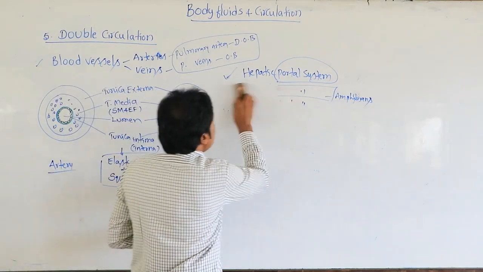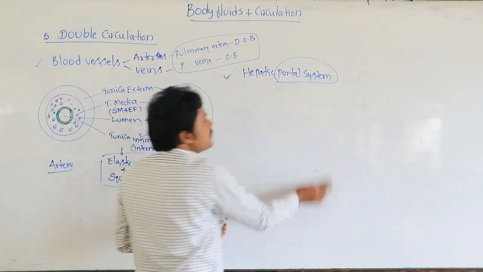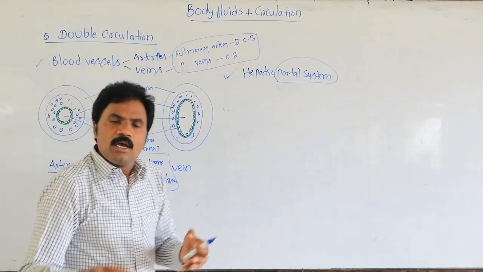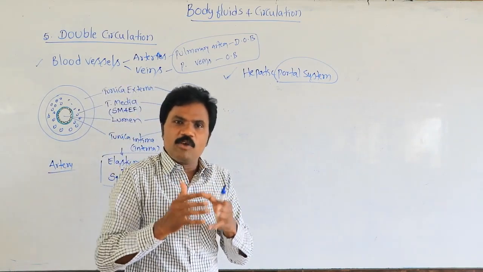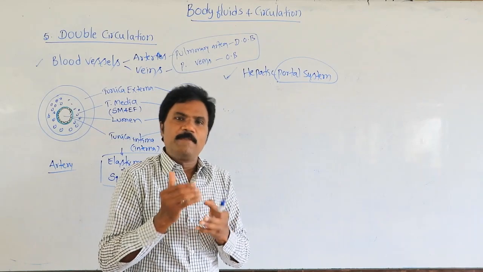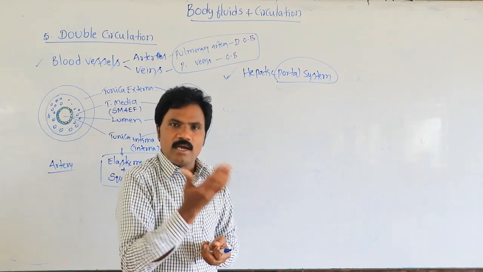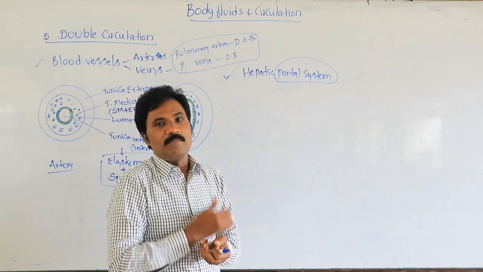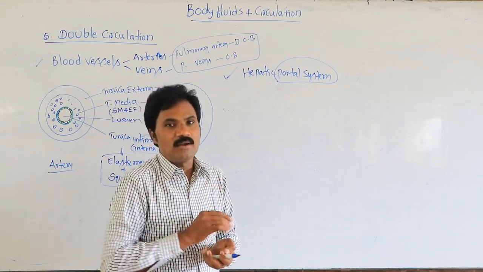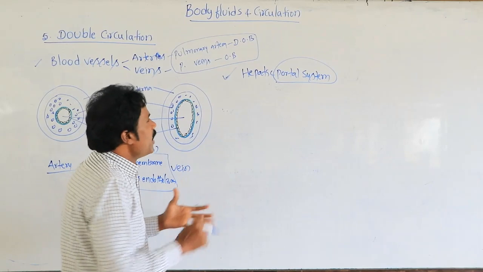Now, related to the hepatic portal system: these blood vessels distribute the blood between the digestive tract and the liver before it reaches the heart. Where is the hepatic portal system present?